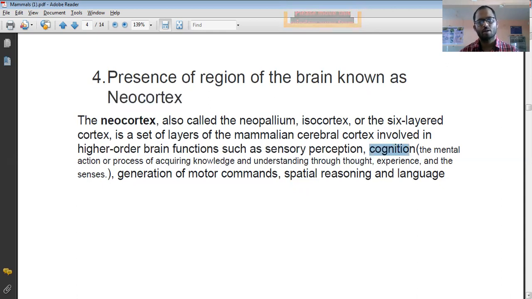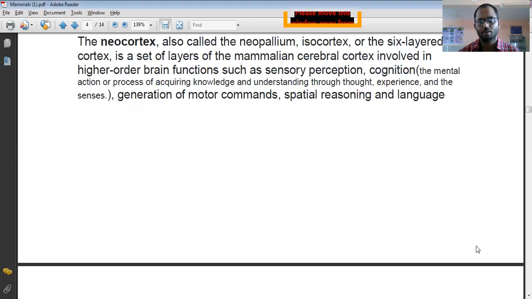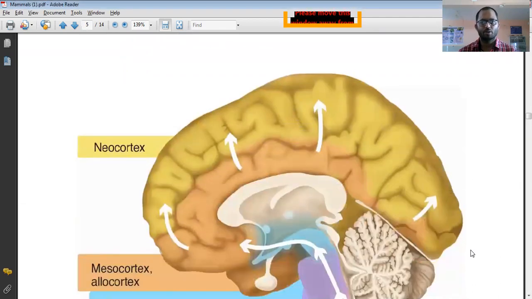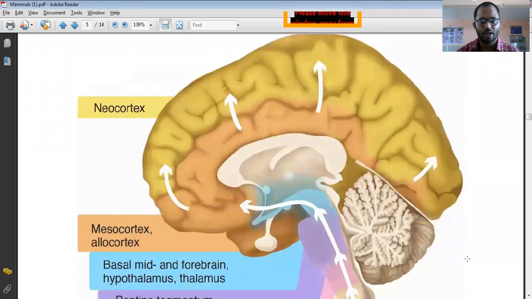Then the neocortex plays an important role in the generation of motor commands given to the different organs, and in spatial reasoning and language. We know that language is a very important characteristic of the mammals. You can see on your screen, this is the image which I have taken from Google.